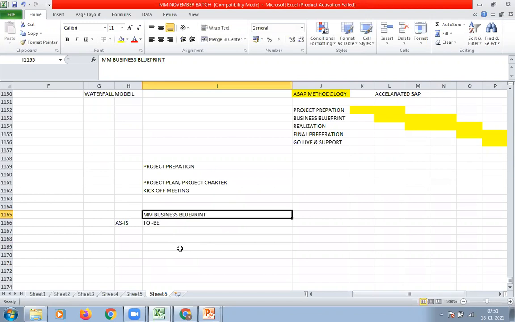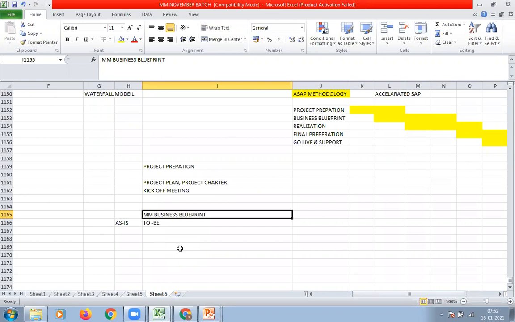If the client or our customer has fewer business processes or fewer business requirements, then we can prepare a separate business blueprint document for each module. If they have fewer business requirements, we can also prepare a single business blueprint document for all the modules.